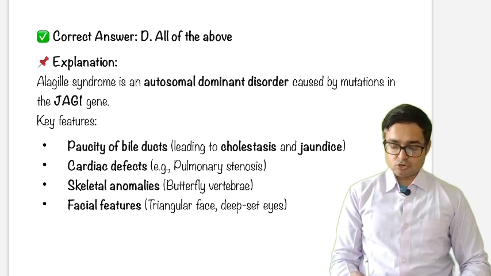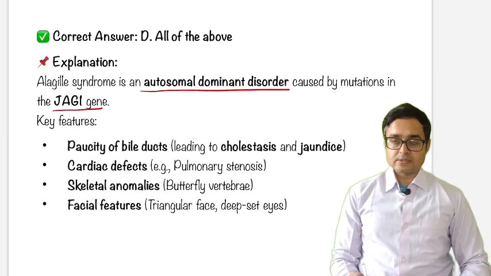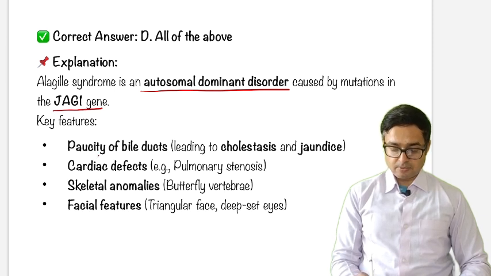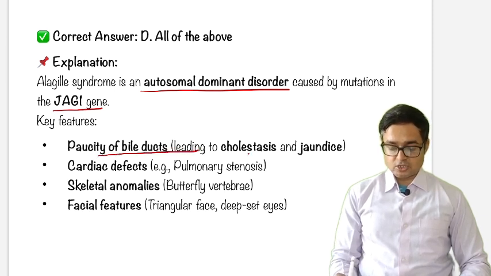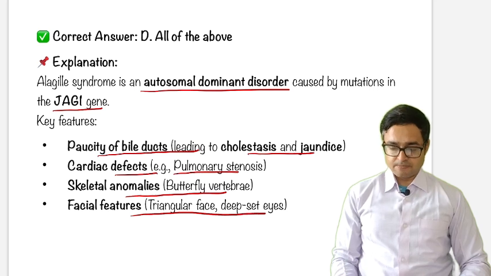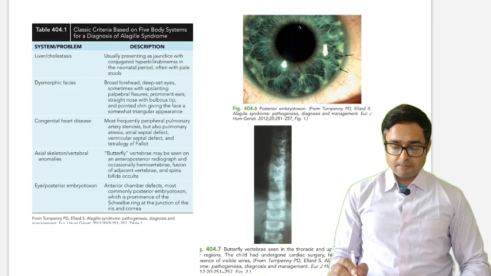Alagille syndrome is an autosomal dominant disorder, with mutation in the JAG1 gene. The salient features are paucity of bile ducts causing cholestasis and jaundice, cardiac defects and pulmonary stenosis, skeletal anomalies like butterfly vertebrae, and facial features: triangular face, deep set eyes. Okay, just see this amazing looking table and diagram from Nelson.